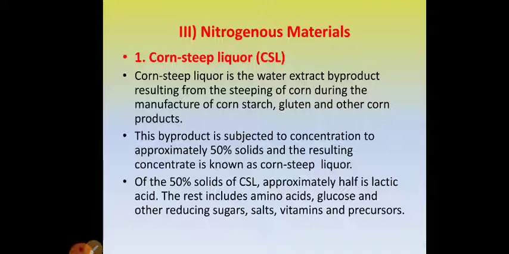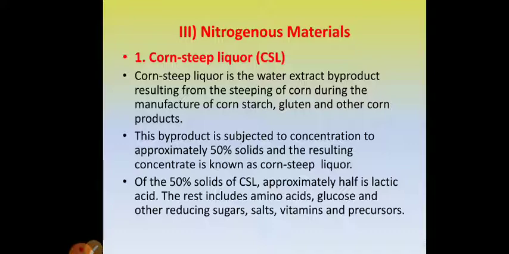Now the third class of raw materials that are used are nitrogenous materials. The first example of nitrogenous material is corn steep liquor. What is corn steep liquor? It is the water extract byproduct resulting from the steeping of corn during the manufacturing of starch, gluten, or other corn products. This liquid is subjected to concentration so that approximately 50% solids result, and the resulting concentrate is known as corn steep liquor.